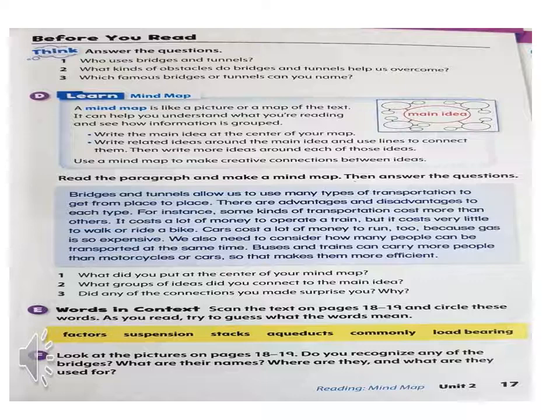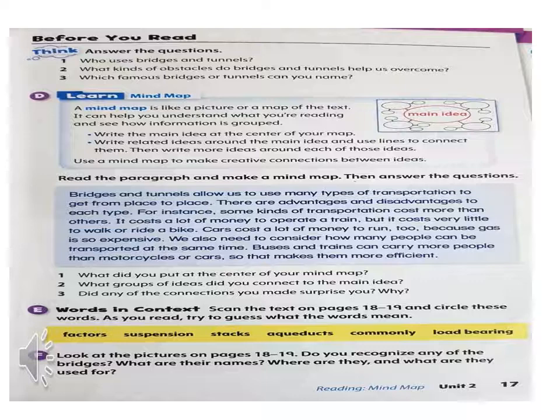Cars cost a lot of money to run, because gas is so expensive. We also need to consider how many people can be transported at the same time. Buses and trains can carry more people than motorcycles or cars, so that makes them more efficient.